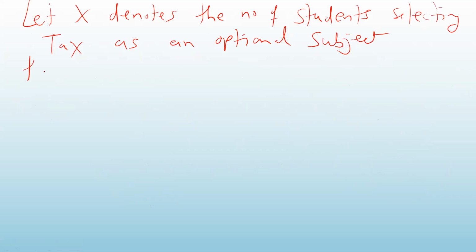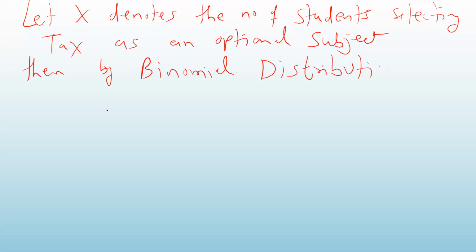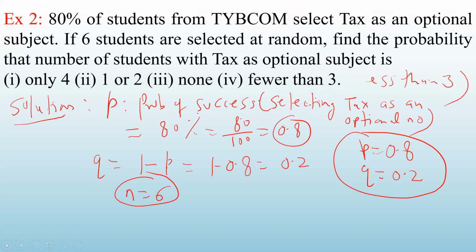And we know that by binomial distribution, probability of X is equal to NCX into P raised to X into Q raised to N minus X.